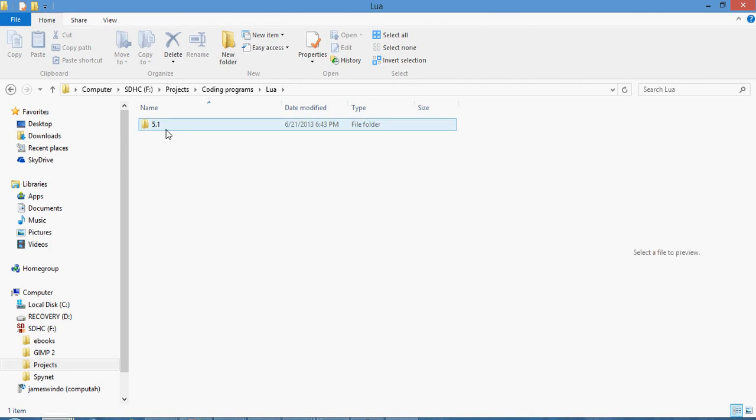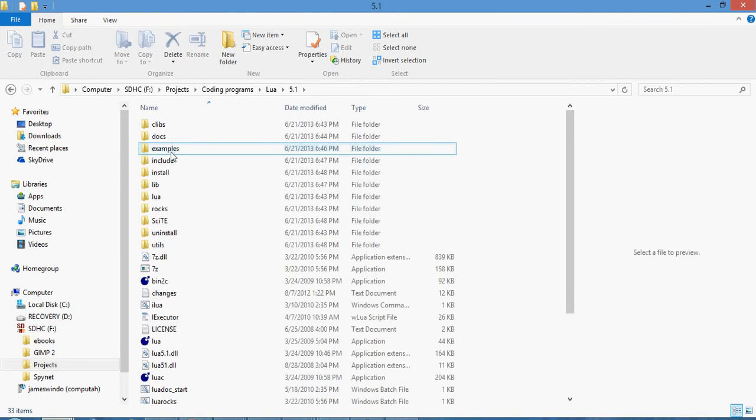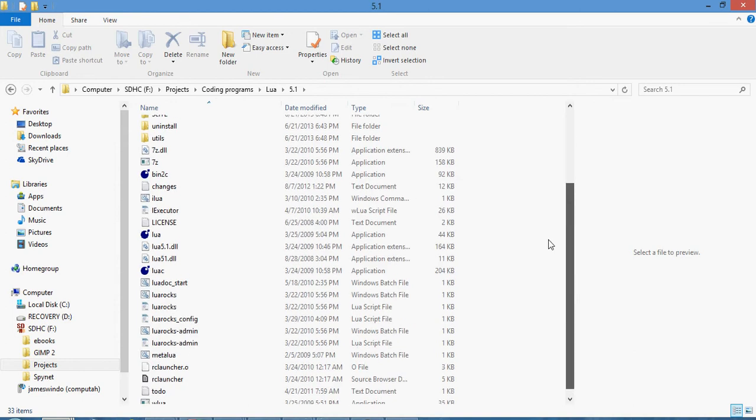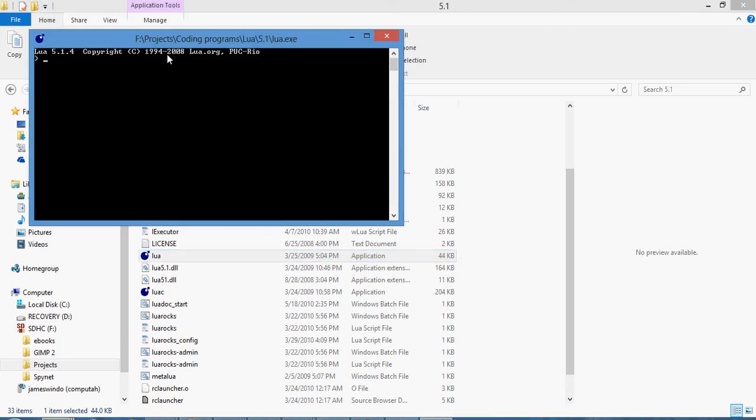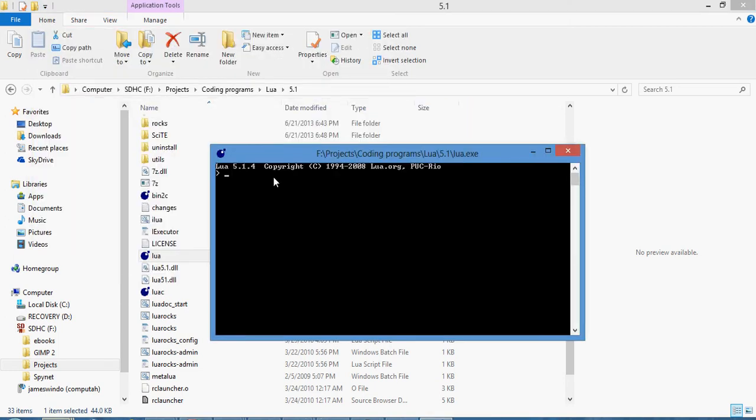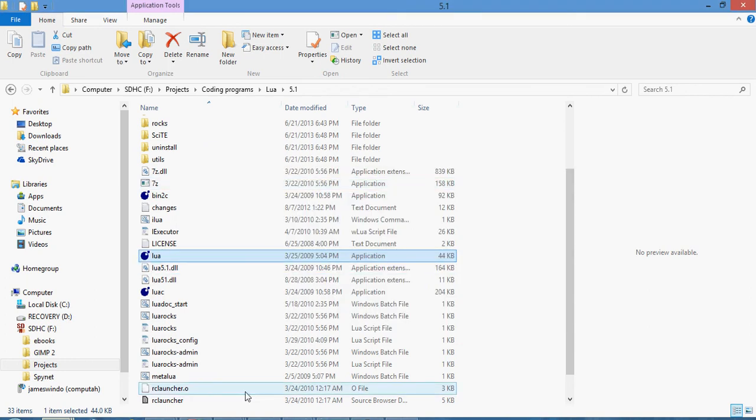So now if you downloaded the Lua for Windows, open up the SciTE folder right here, and then double click SciTE link. And this is what should pop up. You should have something like this. Okay, but that's it for installation of Lua.